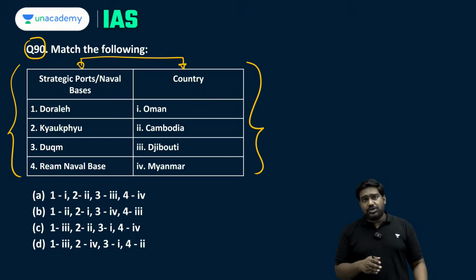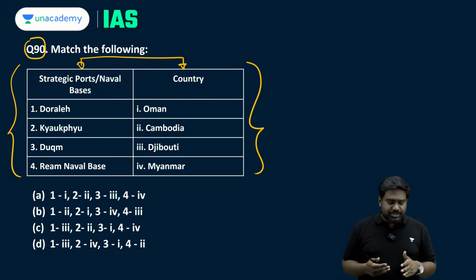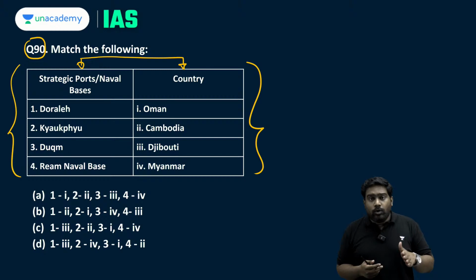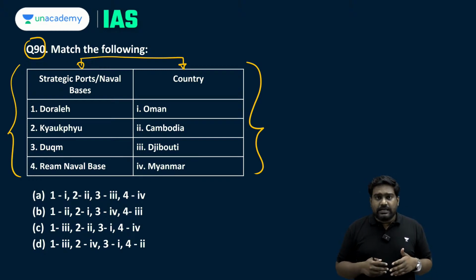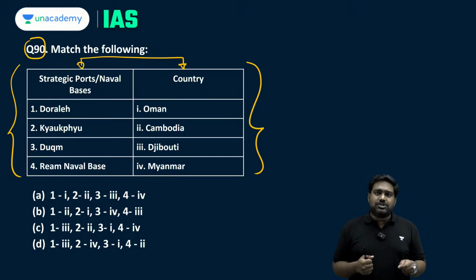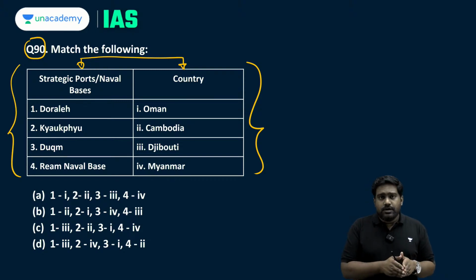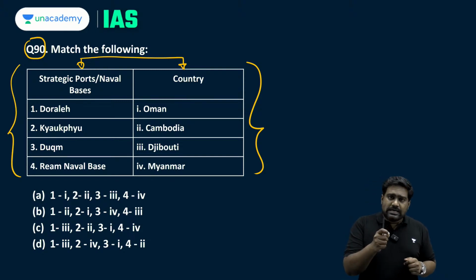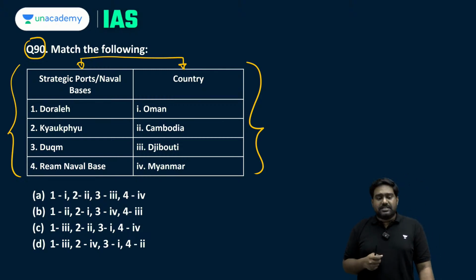So this kind of question can become a little more challenging because you need to know where all the 4 strategic ports or naval bases are located, or else it might become a little challenging to get the right answer. So let's look at this question. Let's crack the question first, and then I'll explain the significance of each location, and we'll also understand some related points with regard to these strategic ports and naval bases.